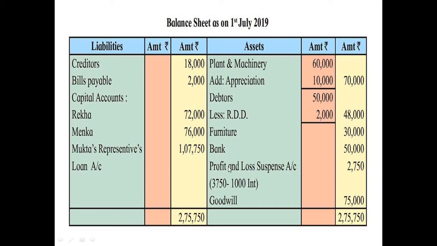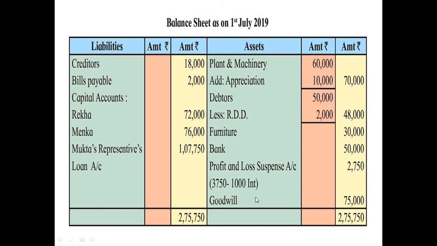Then the profit which is given to Mukta, that is 3,750, from that interest on drawing is subtracted. So the remaining amount will appear in the balance sheet under the assets because this profit is given to Mukta. So the second effect will be recorded under the assets.